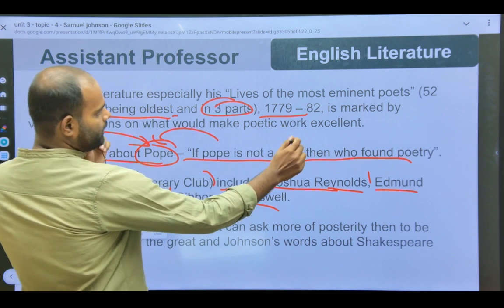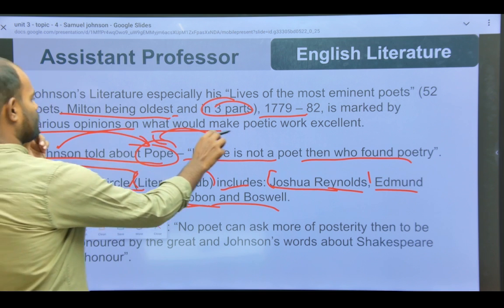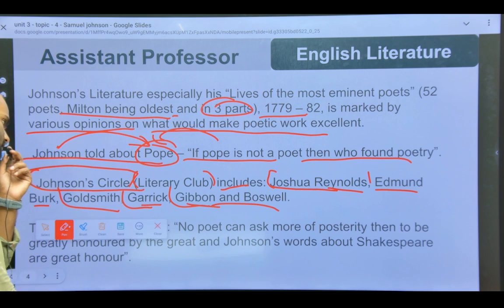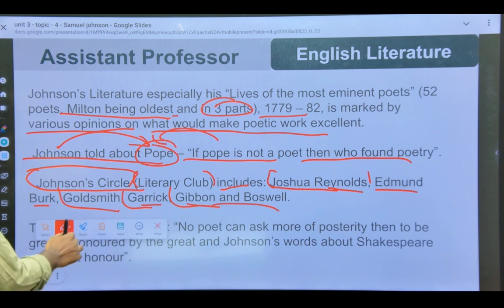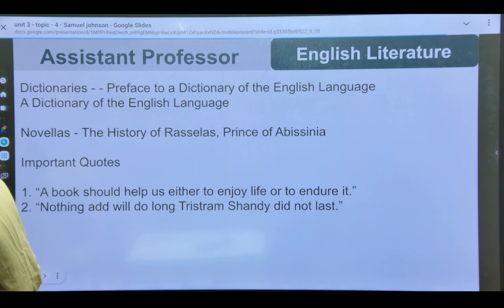It is marked by various opinions on what makes poetic excellence. Okay, I hope I was able to make it clear.